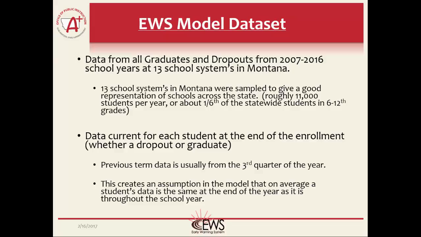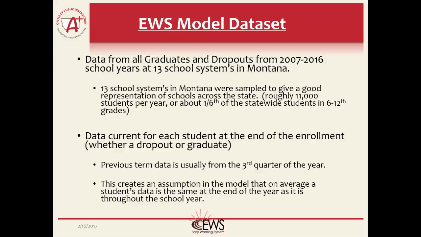As explained before, the OPI does not collect some important data needed to be included in the EWS. So 13 school systems, which are essentially towns, granted the OPI access to their student information systems, and the attendance, discipline, and grades data the OPI does not collect. These 13 school systems include roughly 11,000 students per year, or about 1/6 of the statewide student population in grades 6 through 12. This encompasses the sample data set that the EWS will be based on. These 13 school systems vary widely in size, school demographics, location, and other attributes that make them a good sample for the state of Montana.